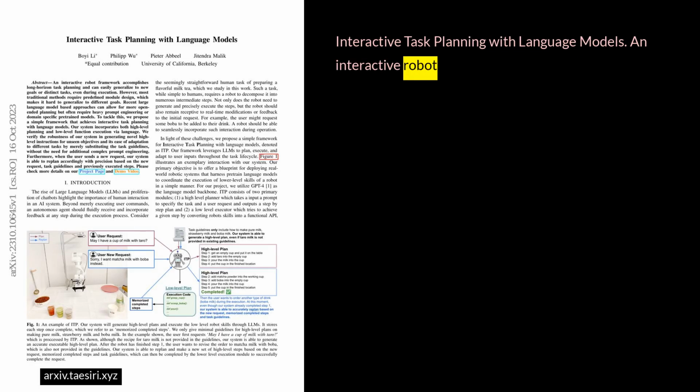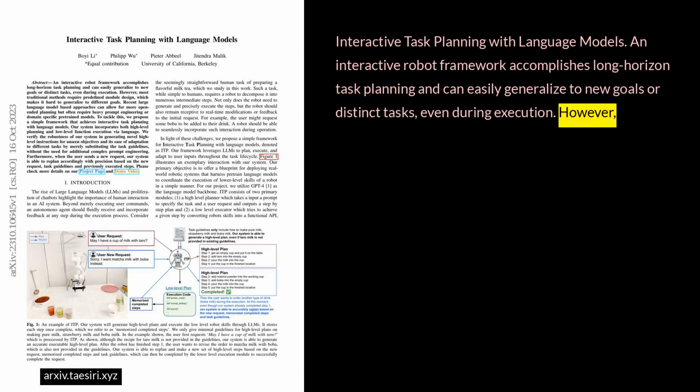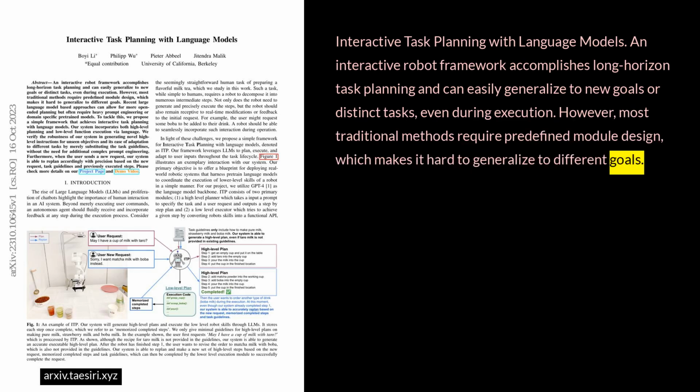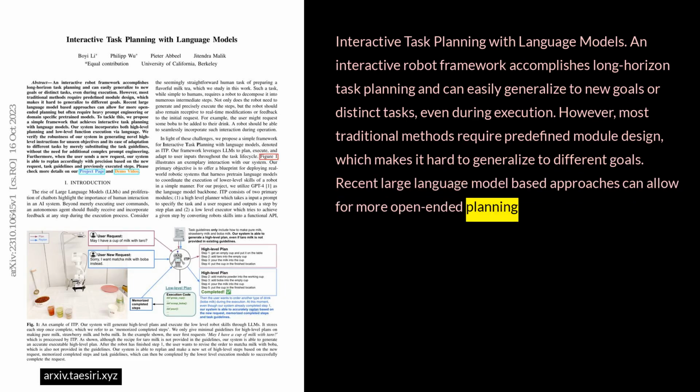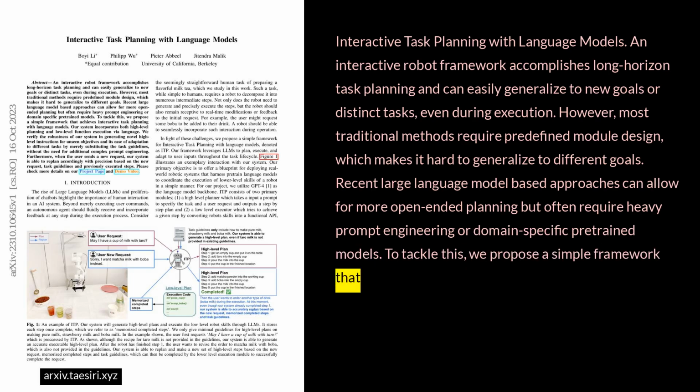An interactive robot framework accomplishes long-horizon task planning and can easily generalize to new goals or distinct tasks, even during execution. However, most traditional methods require predefined module design, which makes it hard to generalize to different goals. Recent large language model-based approaches can allow for more open-ended planning, but often require heavy prompt engineering or domain-specific pre-trained models. To tackle this, we propose a simple framework that achieves interactive task planning with language models.